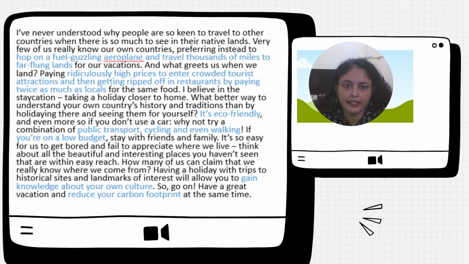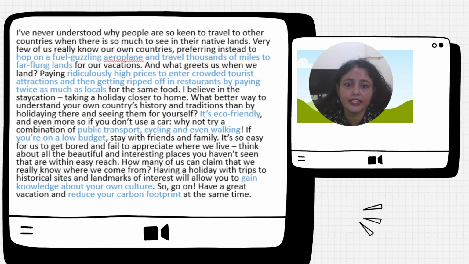Let's say that here I have underlined, I have highlighted, hop on fuel guzzling airplanes and travel thousands of miles to far-flung lands. It means that fuel guzzling airplanes, it means that she is talking about the carbon footprint. Then paying ridiculously high prices to enter crowded tourist attractions and then getting ripped off in restaurants by paying twice as much as locals. So again, she is saying that it is not budget friendly to travel across the countries.